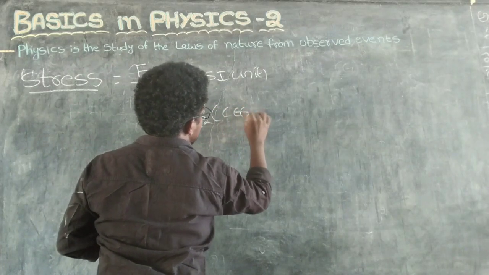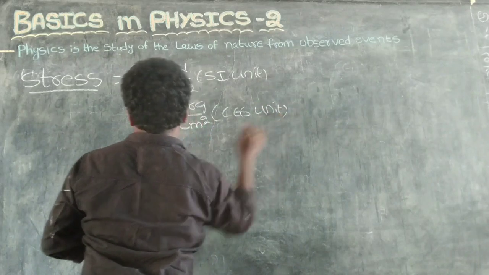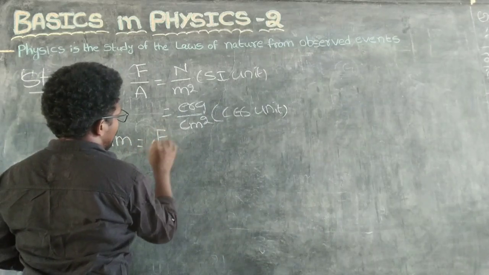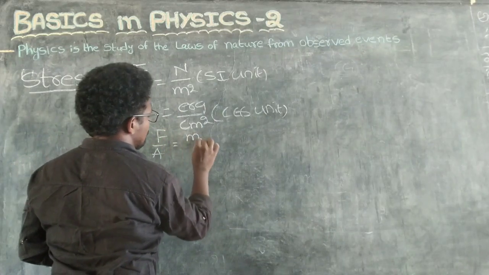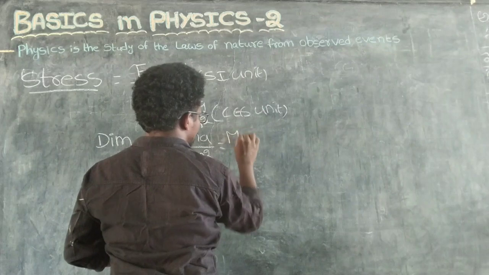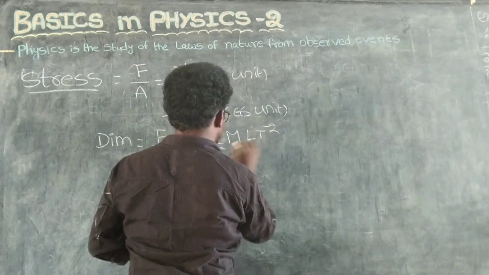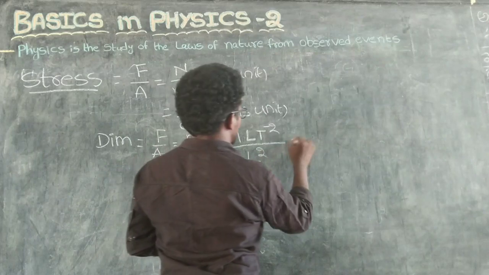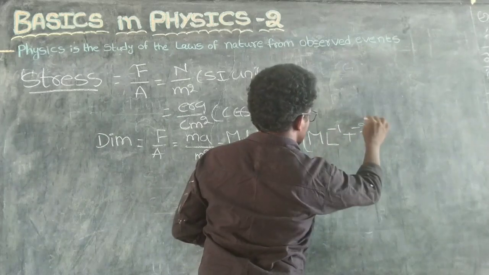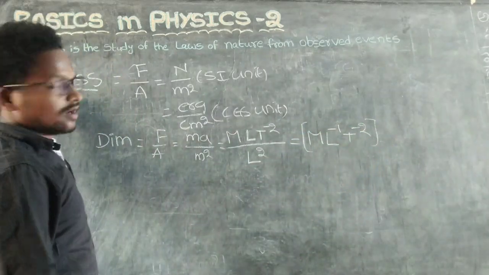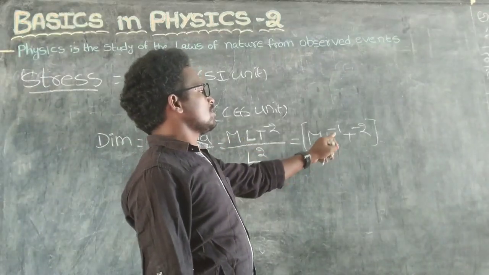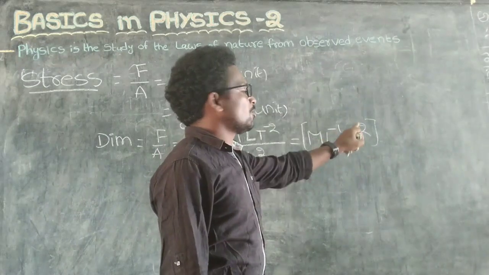For the dimensional formula, F means MA, M L T power minus 2, divided by area L square. Stress and pressure are equal, so the dimensional formula of stress is M L power minus 1 T power minus 2.